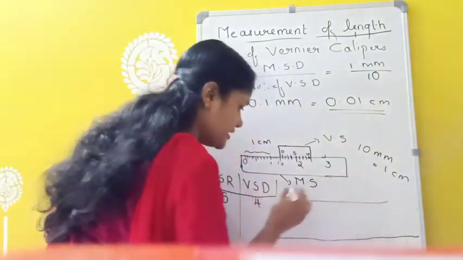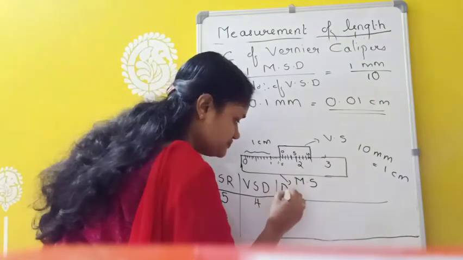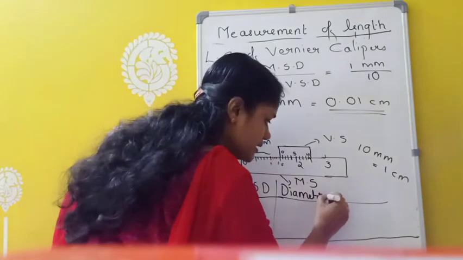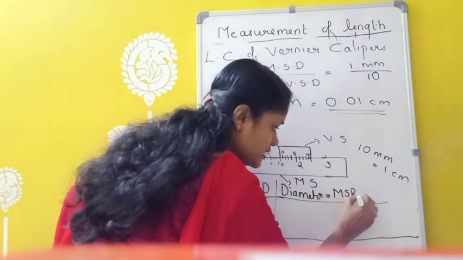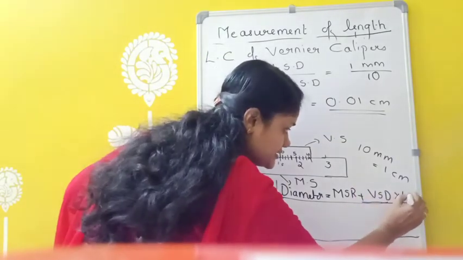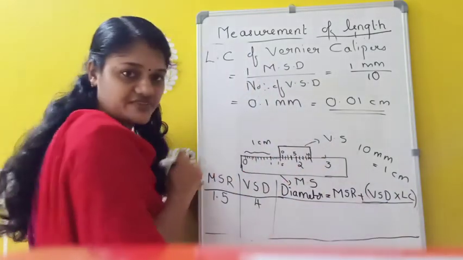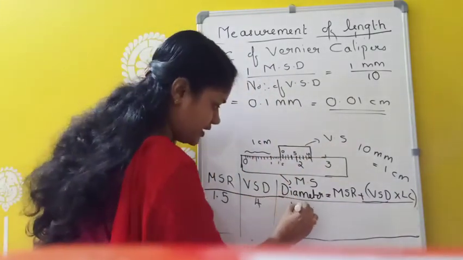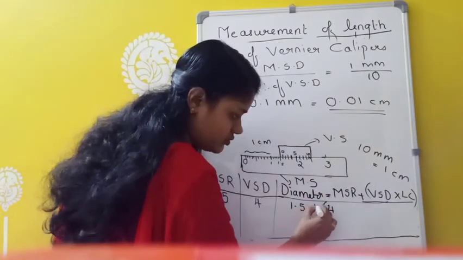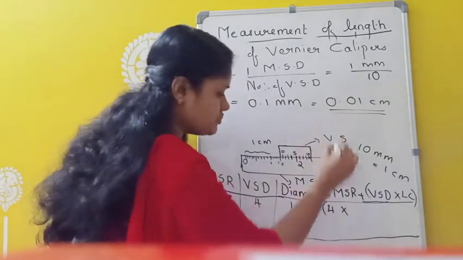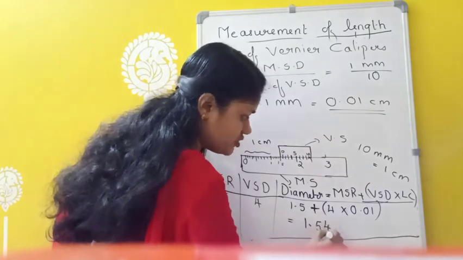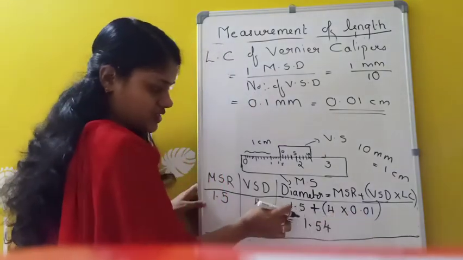Then how will you find the total reading? We need to find the diameter of the cylinder. So the diameter is found as MSR plus VSD into LC. This is the formula: MSR plus VSD into LC. Here MSR is 1.5 plus VSD is 4, and you have to put a bracket here: 1.5 plus 4 into the least count, which is 0.01. So you will get 1.54, because this is 0.04, and 0.04 plus 1.5 is 1.54.